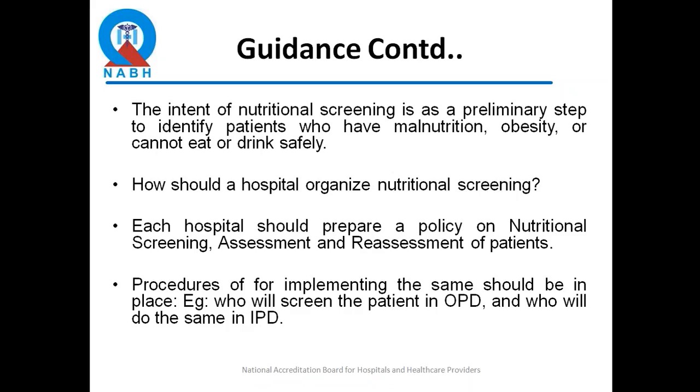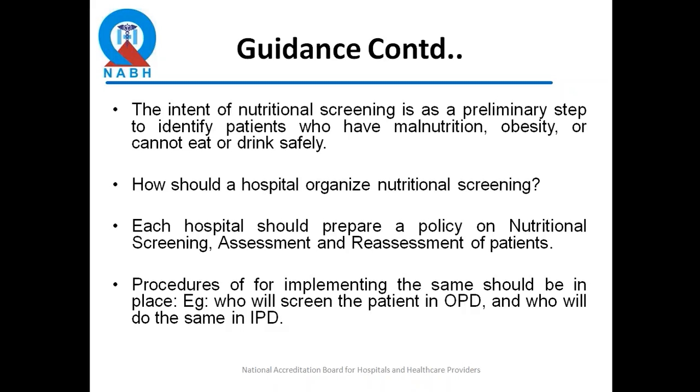So how do you identify? How do you organize a hospital for nutritional screening? Obviously, the hospital should have a policy in place and a procedure for doing this. We should be flexible as assessors to leave it to the hospitals. Again, we are saying you have an approach, you have an intent in place, and then you go into deployment, and then you look at results.